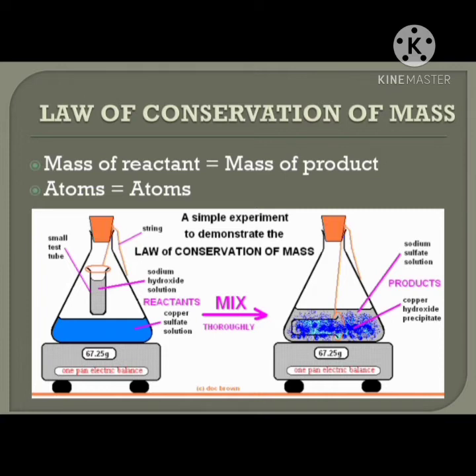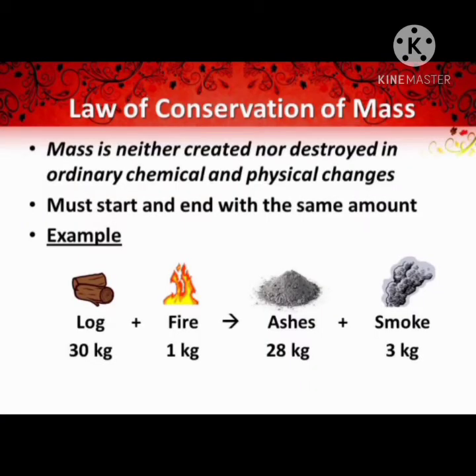Then what is the weight of this product? It is the same, 67.25 grams, there is no variation. You can see on the electric balance how it shows the weight. That means the atoms present in the reactants are always equal to the atoms present in the products. So this is to understand how there is a conservation of mass. Now we shall state the law. How can you state the law of conservation of mass?